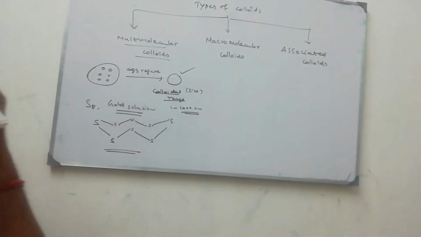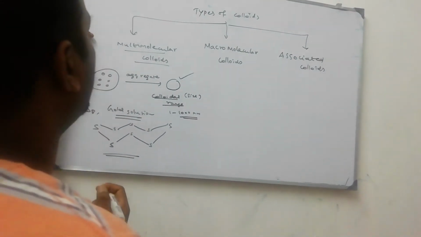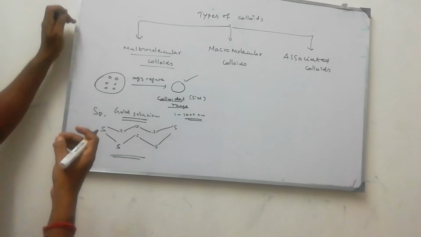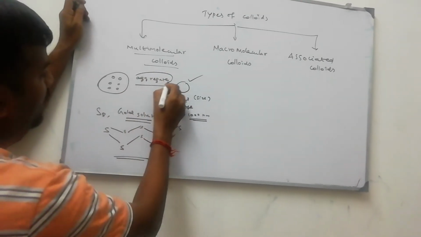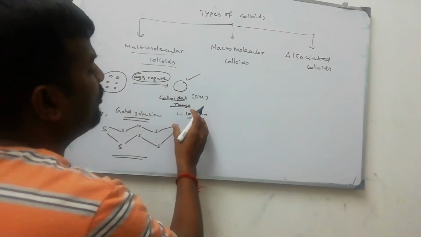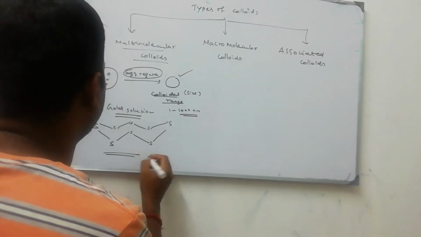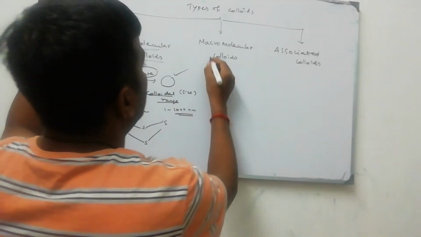That is the size of colloidal. This is called multimolecular colloids. Small molecules are aggregated together to form a molecule of colloidal range. Examples: sulfur, gold solution, gold powder.